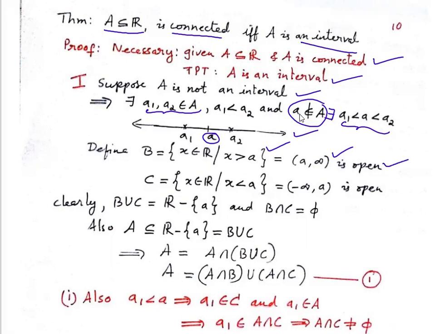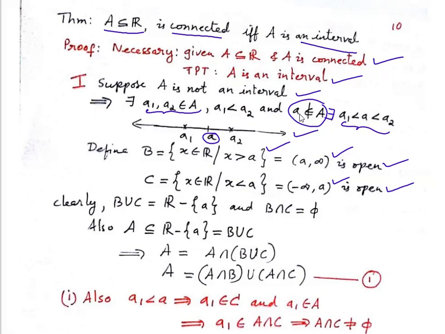Now take C. C is x belonging to real numbers such that x is less than a, all the real numbers less than a. That is nothing but the open interval minus infinity comma a, and it's an open interval. So it is open under the usual topology on R, the set of real numbers.